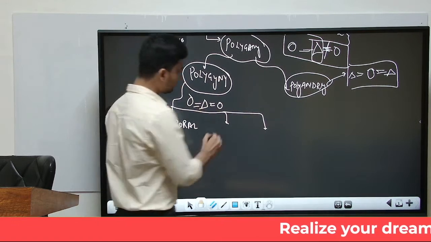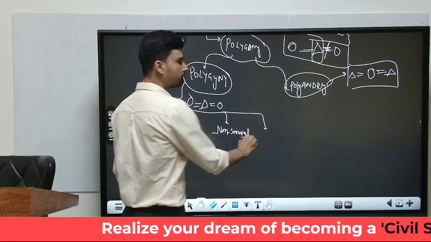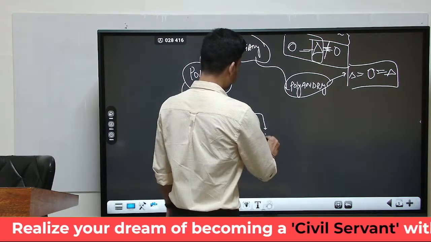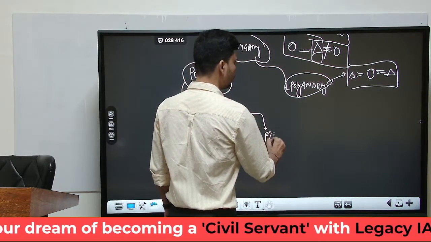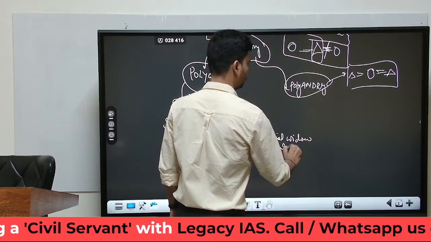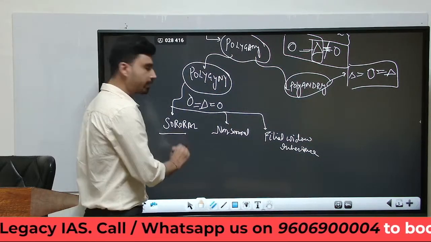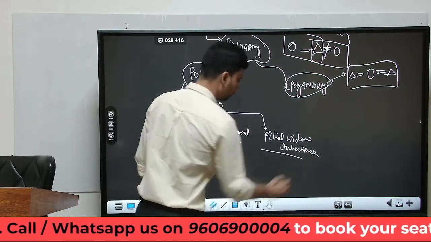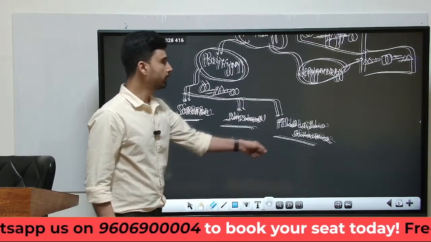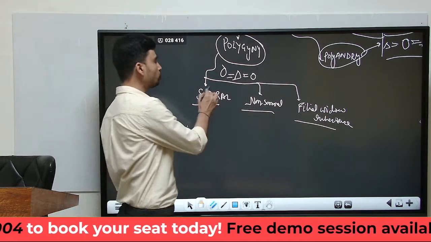The second polygyny, we can call it a non-sororal polygyny. And the third type of polygyny is something that is called filial widow inheritance. So these are the three types of polygyny: sororal polygyny, non-sororal polygyny, and filial widow inheritance. So let us try to understand each of these one by one. Now, what is sororal polygyny?